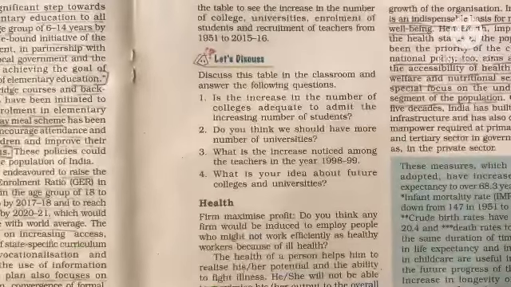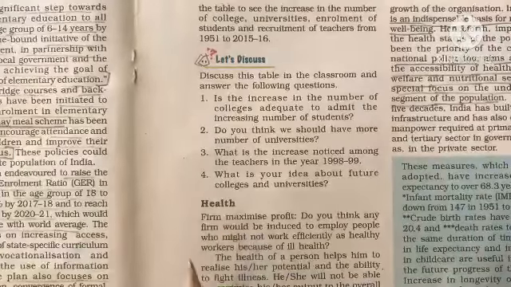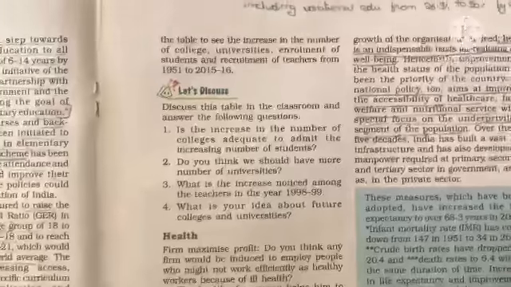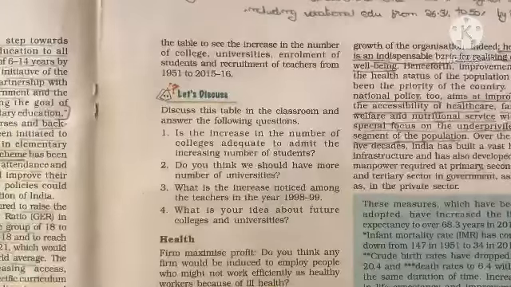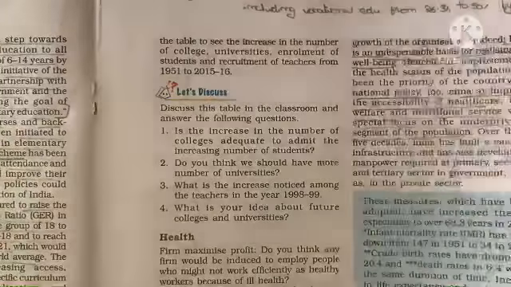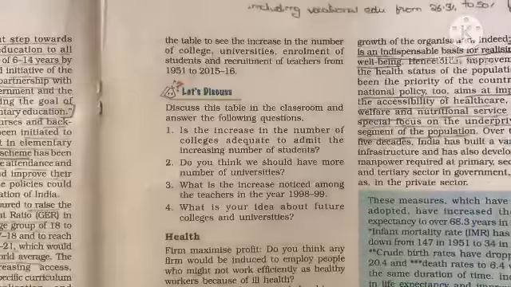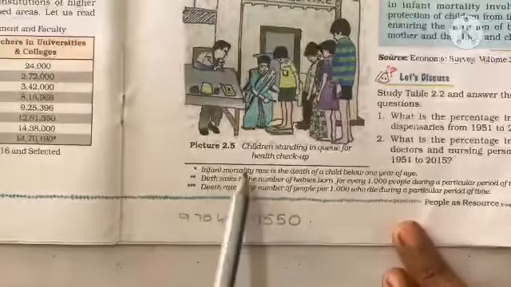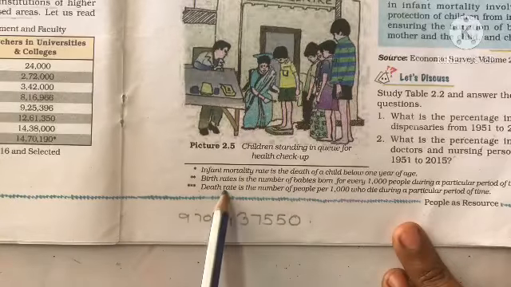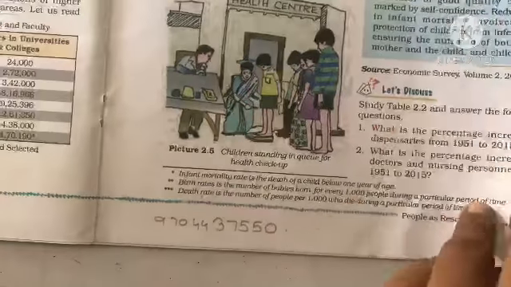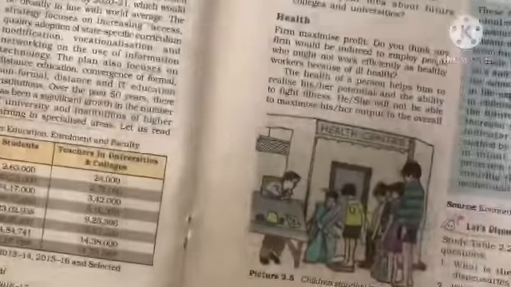Now here again, with respect to health. Speaking about health, what does the government have to do? It has to put in more primary health care centers. See, here you have got the definitions of infant mortality rate, birth rate, death rate. Please learn these definitions by heart. By heart you have to.